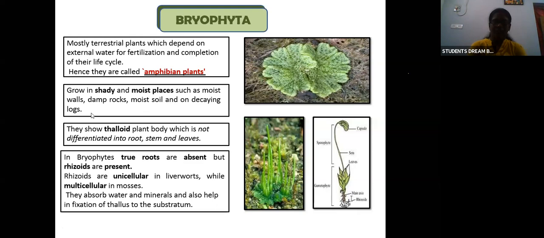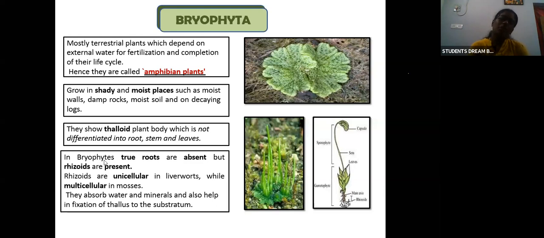They show a thalloid plant body, which is not differentiated into root, stem, or leaves. So what is a thallus? Thallus, I told you, is a plant body, but we cannot see the stem, leaf, and root separately. It remains just undifferentiated. We cannot differentiate which is the leaf, which is the root, which is the stem. So you can see in this picture, it will be like that. So that is known as a thalloid. It has a thalloid plant body.